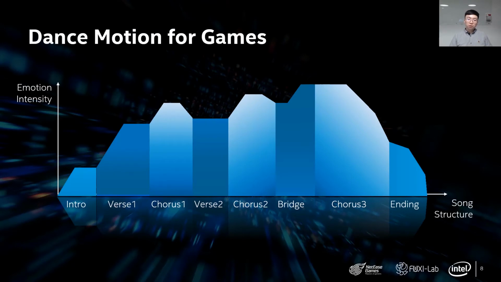We have other alternatives to make dance animations. Typically, dance motion is related to song structures. This picture shows the structure of a song. We can see a song can be divided into sections like intro, verse, chorus, bridge, etc. If we make enough clips designed for each section as building blocks, then we can construct a longer animation for a given song. This alternative way of making dance animation might reduce the cost by sacrificing some motion quality, but even so, it requires a lot of human labor during the whole process.